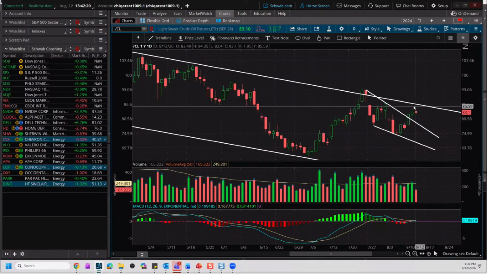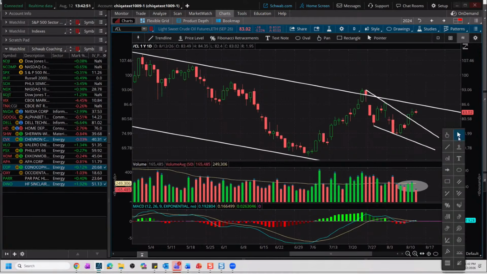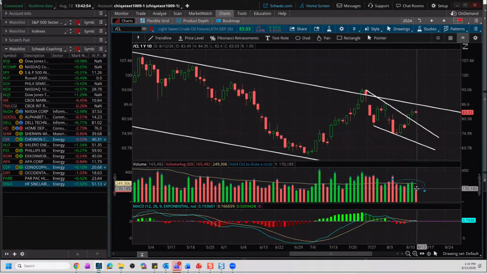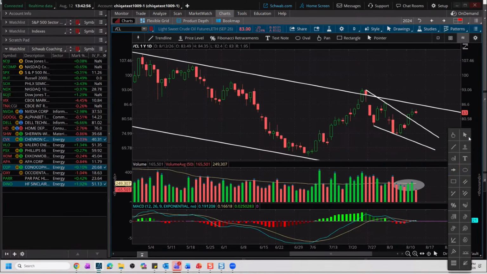So you saw that a little bit. But the interesting thing is you still had less than average volume on the crude contracts. And you're getting these kind of tiny doji looking, little spinning top candles. So this could be telling us, hey, there may not be enough participation to the upside, especially on this entire last swing. Because notice the last trading week or so, the last 5 or 6 days, this rally has all been on lighter than average volume. Okay. So you can see that there.